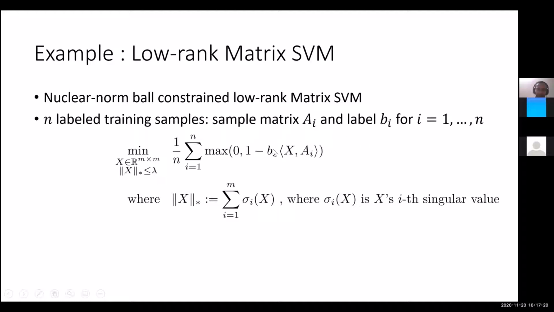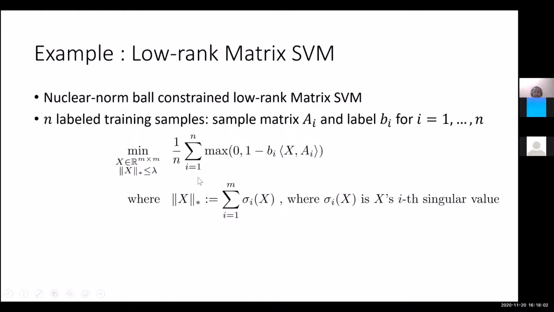In many settings, it turns out that you want to regularize the predictor X. The predictor you want to come up with is X, and you want to regularize it. One popular way of regularizing matrix valued predictors is by imposing a constraint on their trace norm or nuclear norm, which is nothing but the sum of singular values of X. So you want to minimize the hinge loss, max of 0, 1 minus b_i times the inner product of X and a_i, on the ith example, and then you take the average over all the examples. You want to minimize the hinge loss on all the training data samples subject to this constraint.